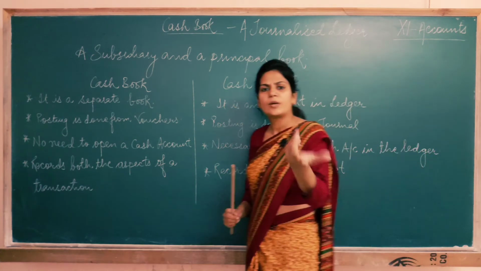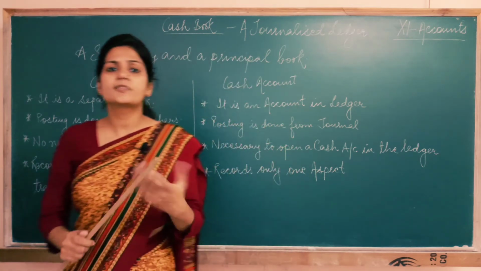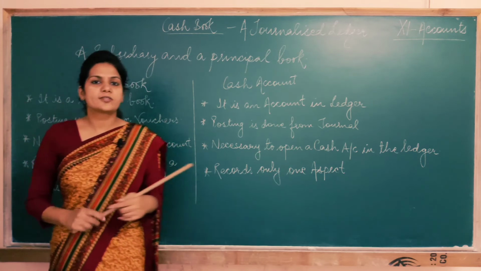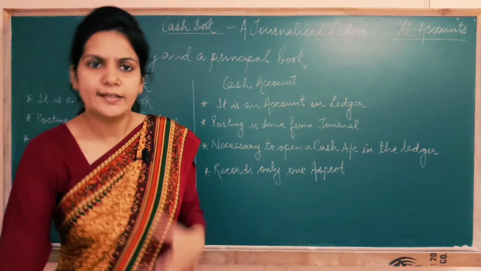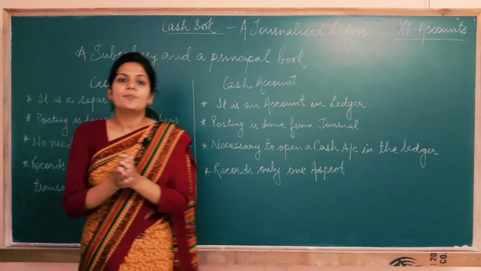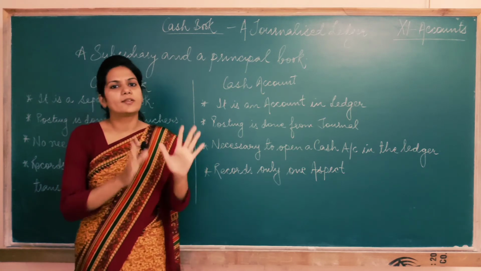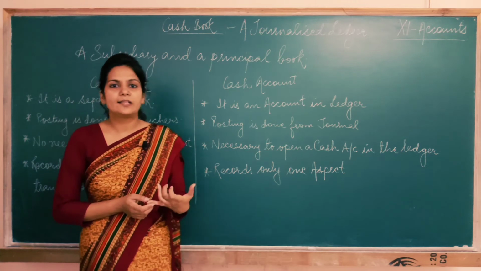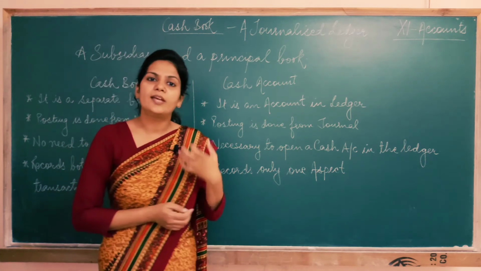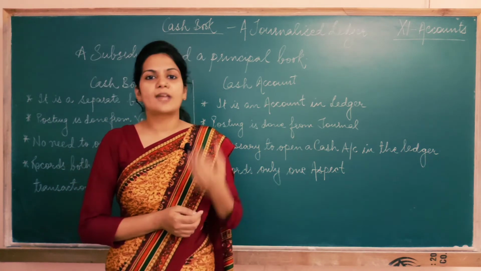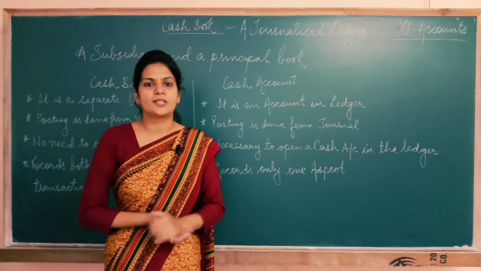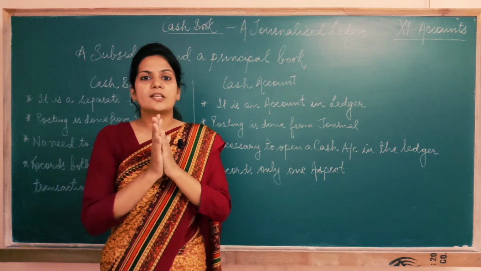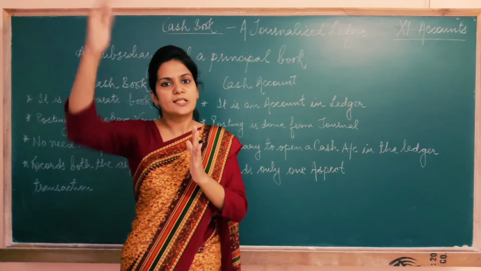Now why am I making a cash book? First of all, the reason is clear: when the size of business transactions is large, it's not possible to record all the transactions in the journal. But still, we make a cash book just to keep a check on the cash. When we make a cash book, we can easily calculate how much cash in hand we have at the end of the day and how much cash at bank we have at the end of the day. Just like the journal, the cash book is also maintained on a chronological basis, meaning date wise.